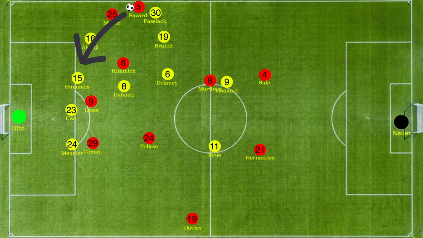Dortmund's pressing tactics often overloaded one side of the pitch with the ball with too many men, and that left them vulnerable on the other side of the pitch. Bayern every now and then exploited this flaw and also managed to score a goal with it as Davies crossed the ball into the box and Muller scored an easy goal.